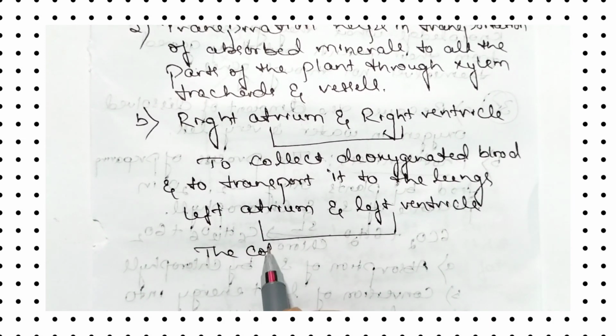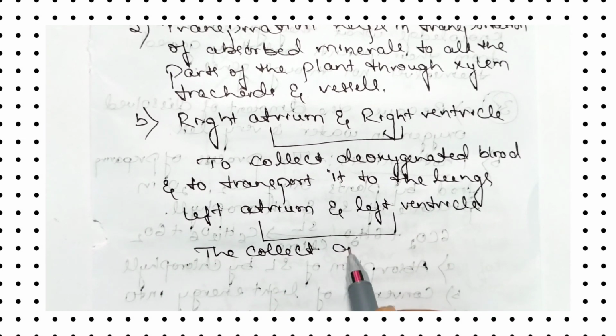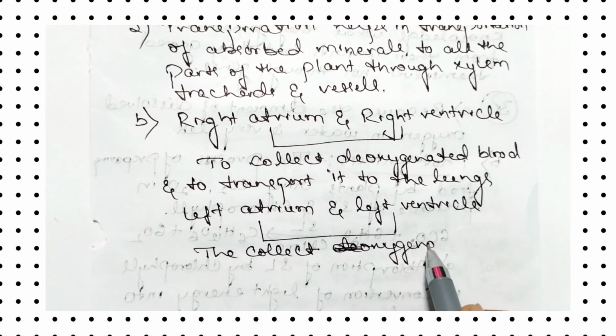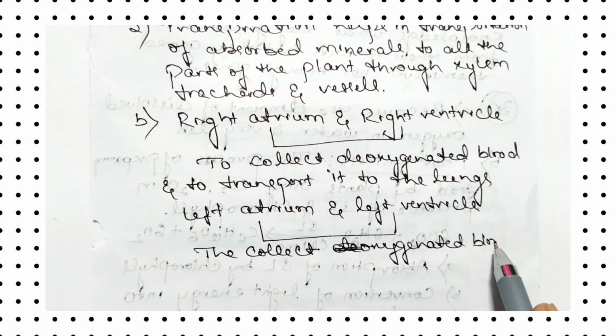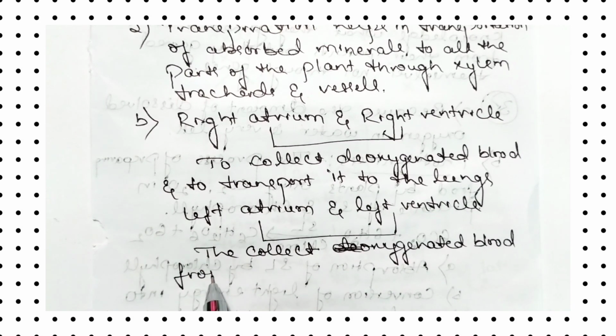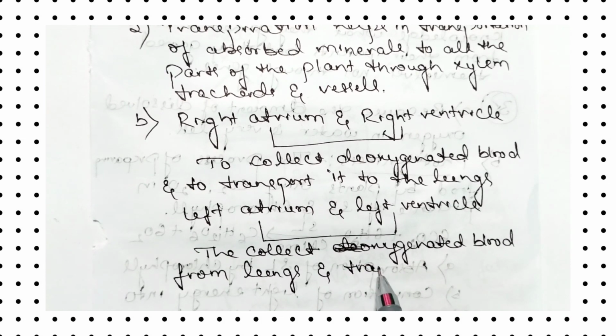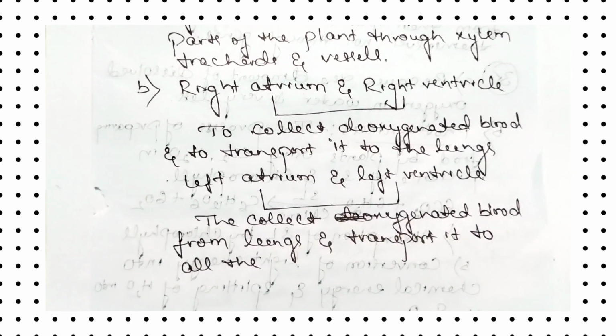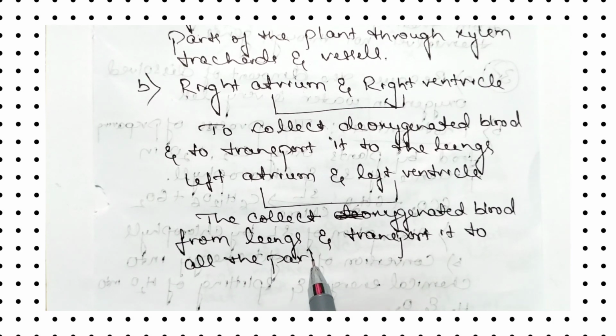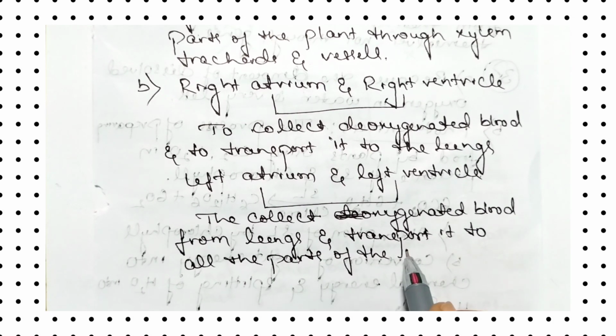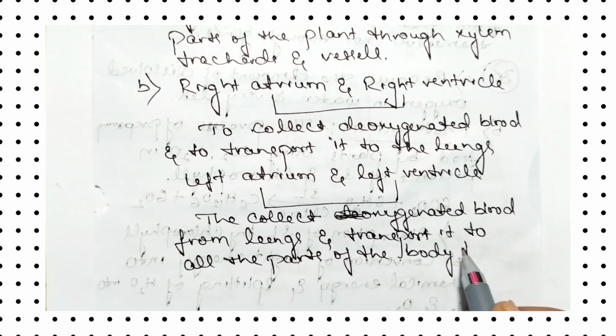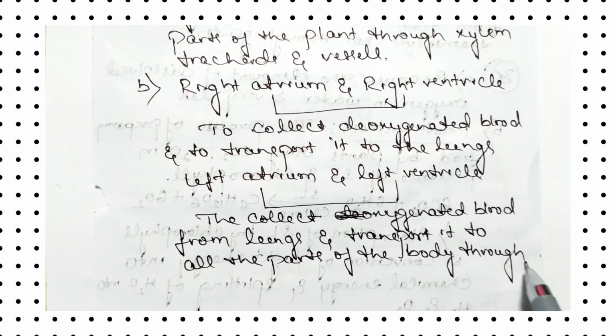They collect oxygenated blood from lungs and transport it to all the parts of the body through aorta.